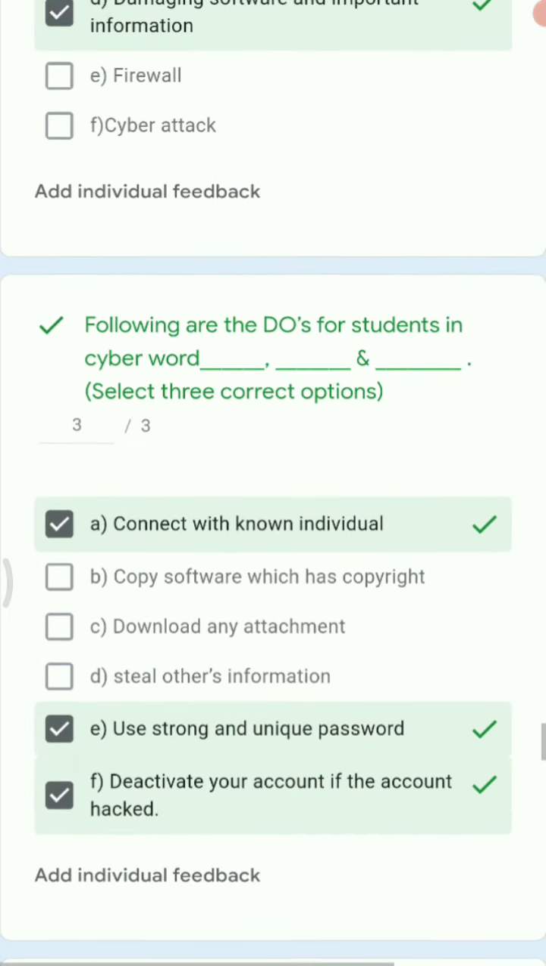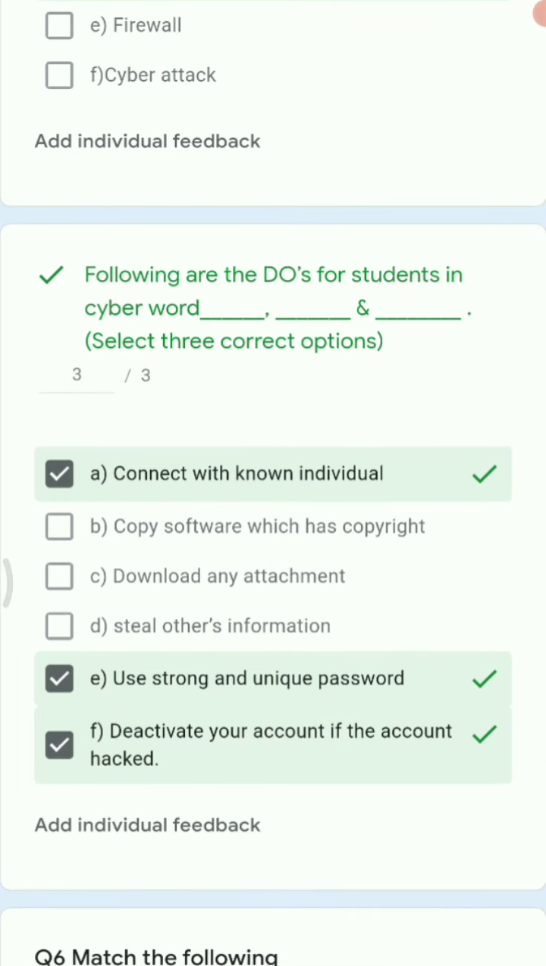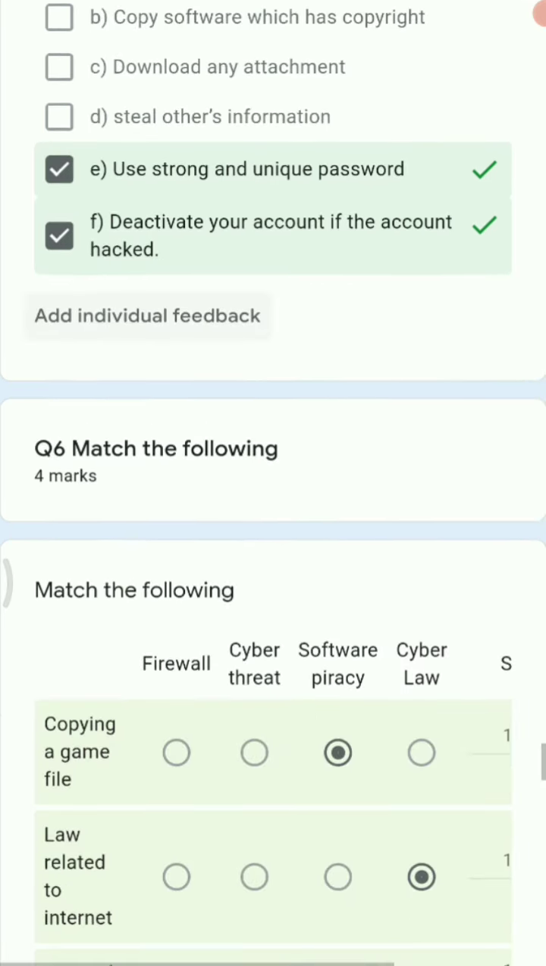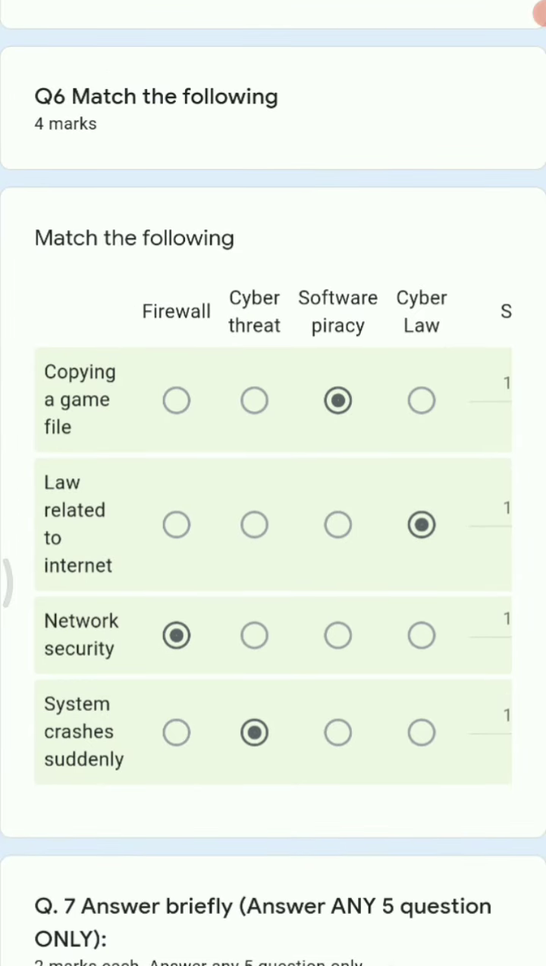Next, the following are the do's for the students in the cyber world. So the answer is connect with known individuals, use strong and unique passwords, deactivate your account if your account is hacked. Now we have match the following pairs. So here, copying a game file. The answer for it is software piracy. So whenever you copy a game file or just copy it from somewhere, you don't take any licensed copy, then it is called software piracy.